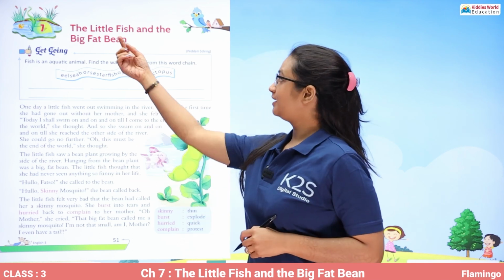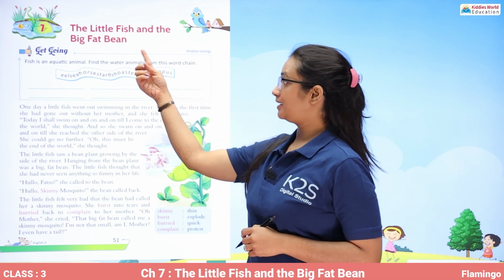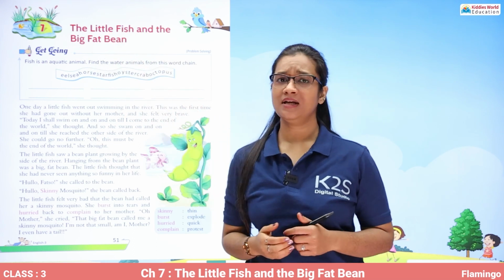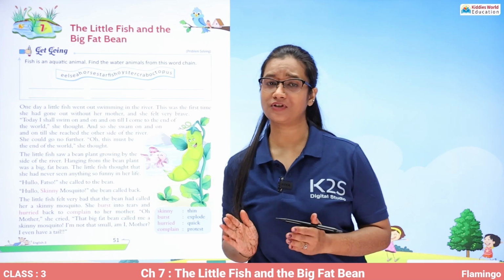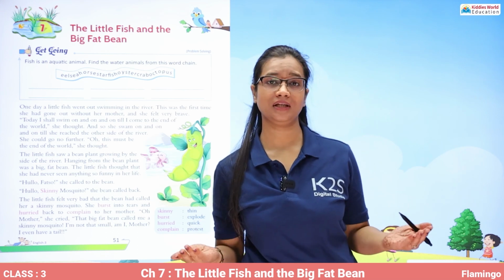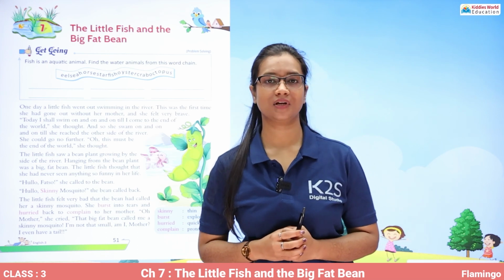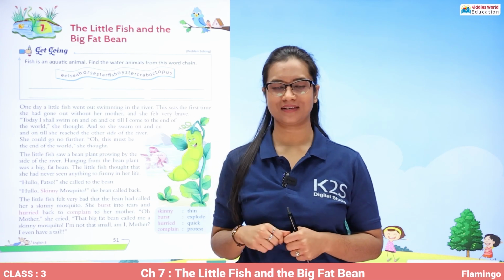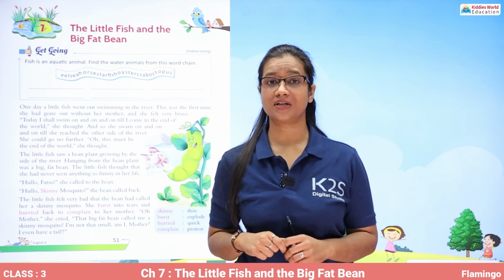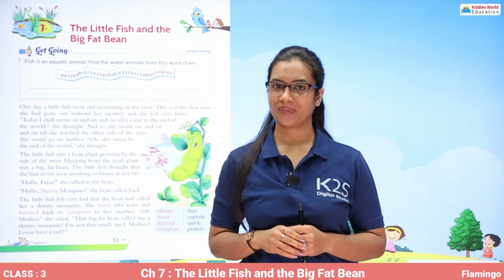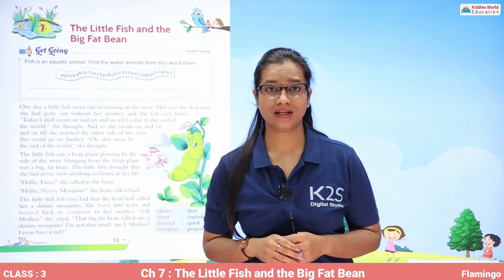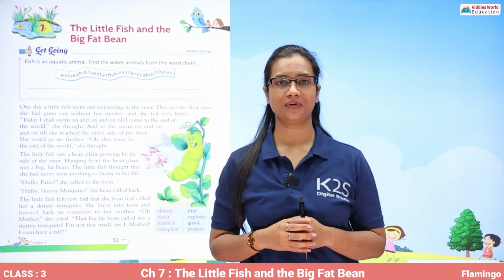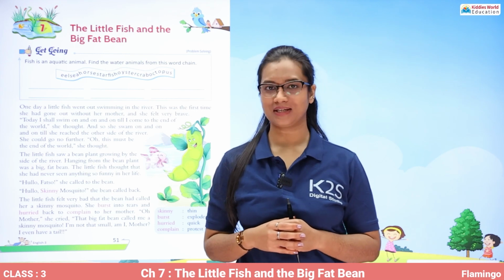It's called The Little Fish and the Big Fat Bean. So there was a very little fish and there was a big fat bean, and this chapter revolves around these two characters. Now they are going to teach us a very important message and lesson. So are you ready to understand what happened when both of them met?